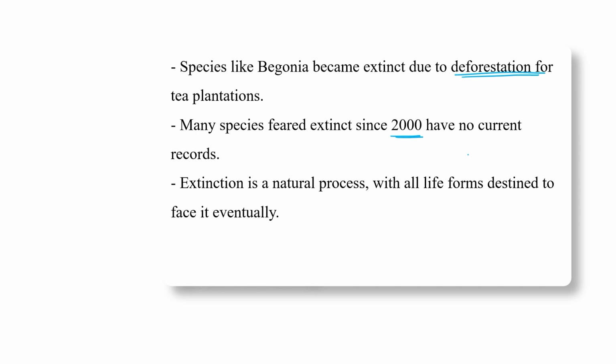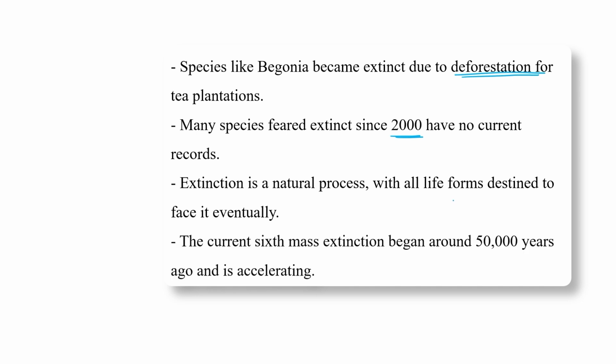Extinction, although it is a natural process, is something all life forms eventually have to face. The current sixth mass extinction began around 50,000 years ago, but it is accelerating very rapidly because of human interference. So the current mass extinction is the sixth mass extinction.